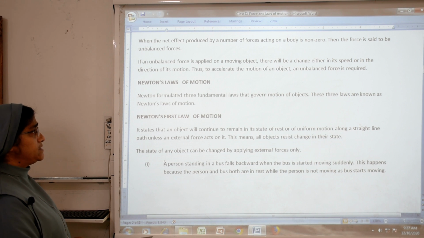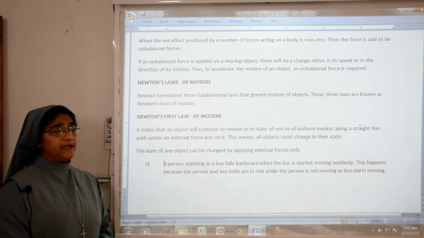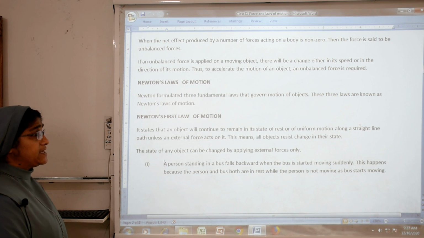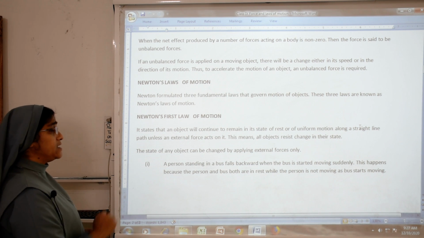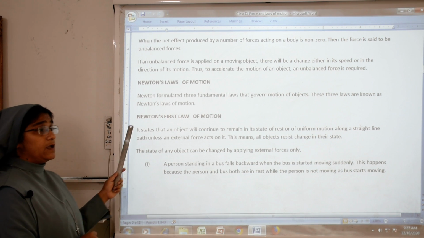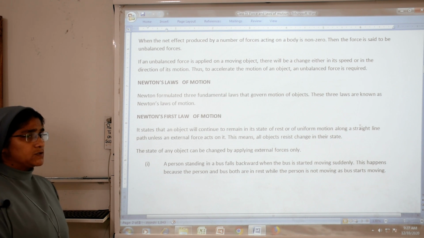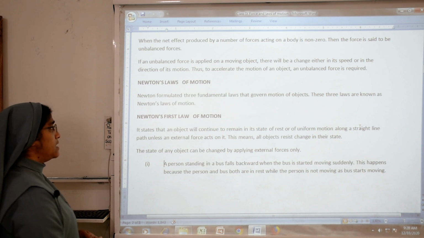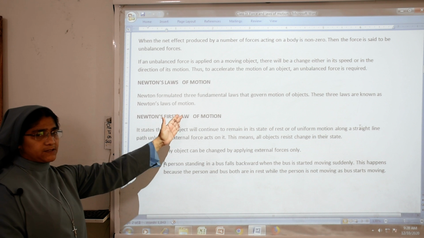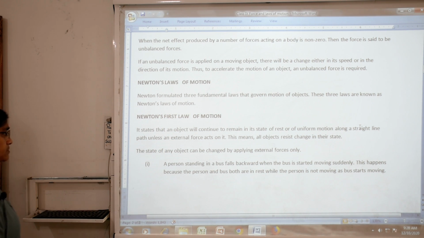So what are Newton's laws of motion? Newton formulated three fundamental laws, and we will study these three laws in this class. First, we will study Newton's first law of motion. What is Newton's first law of motion?